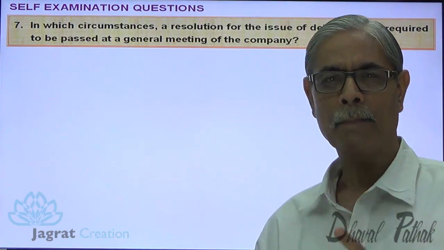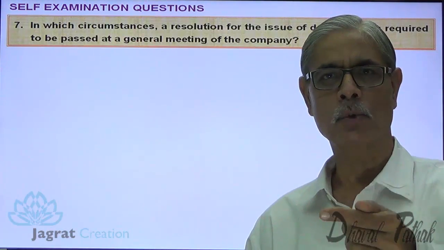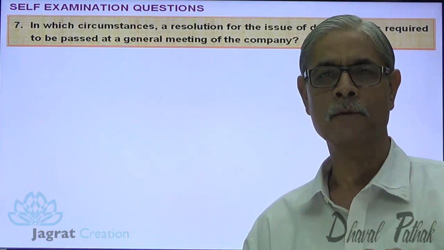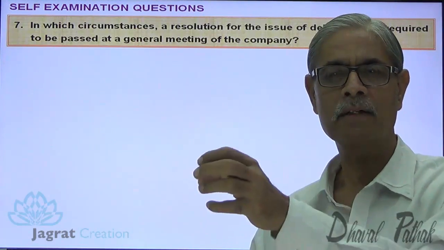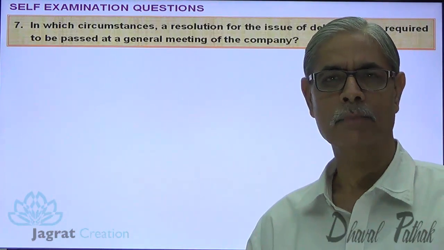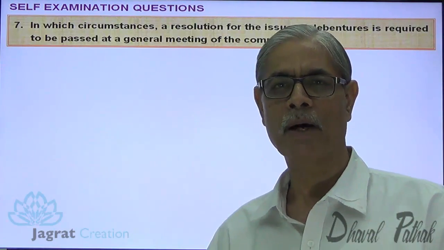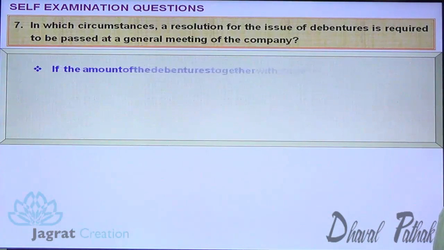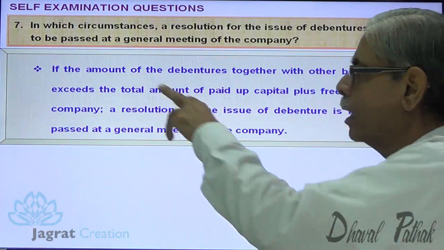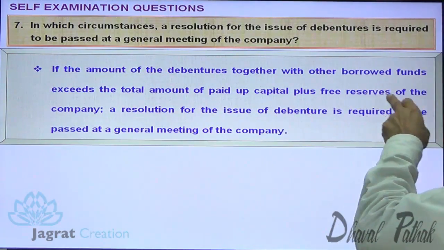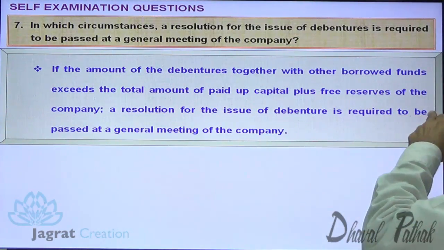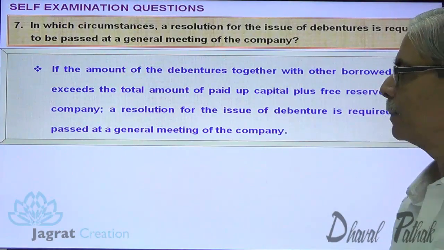So remember, when debentures are issued, if the total borrowed funds become more than the funds contributed by the equity shareholders, in such circumstances the resolution has to be passed. If the amount of debentures together with other borrowed funds exceeds the total of paid up capital plus reserves of the company, a resolution for issue of debentures is required to be passed at a general meeting of the company.